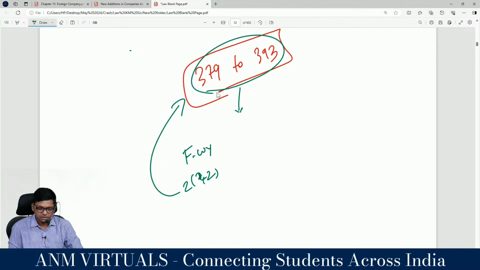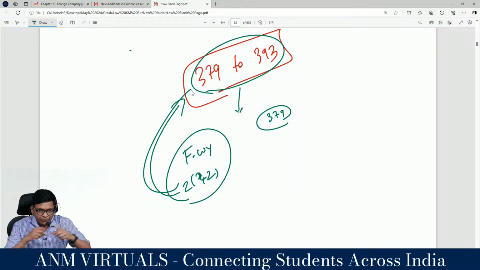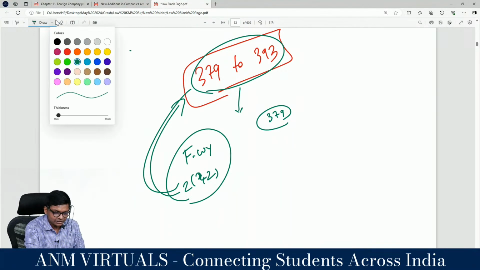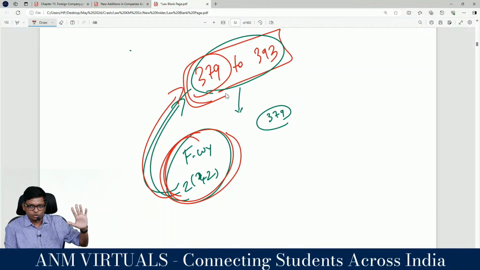Then next, 379. This is the first section. 379 tells foreign companies to follow this chapter. That's it. 379 tells that a foreign company, what we just now discussed in 2(42), has to follow this. I will go to the material and show you.